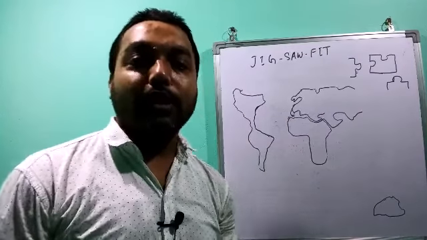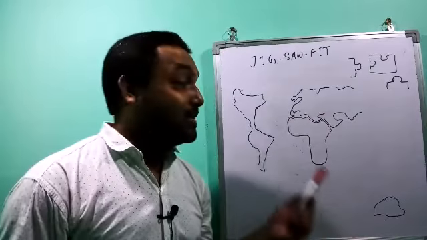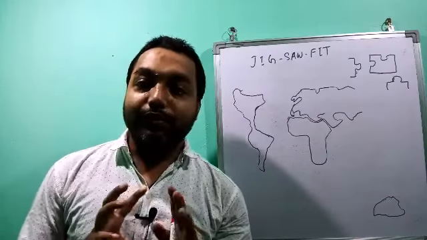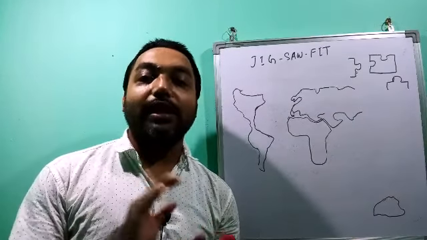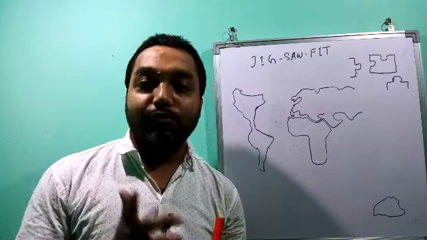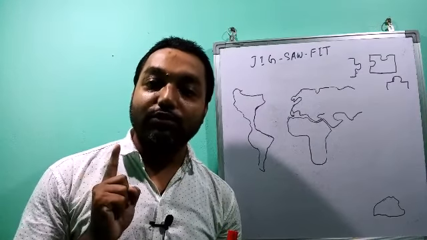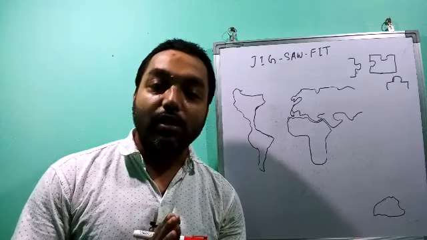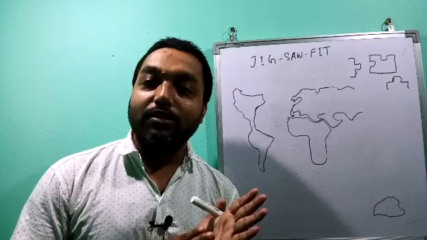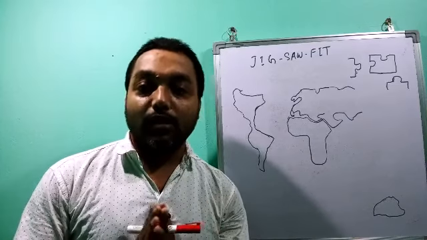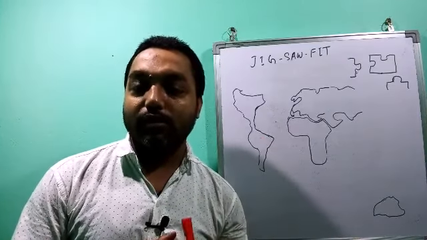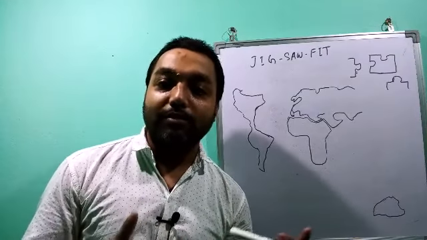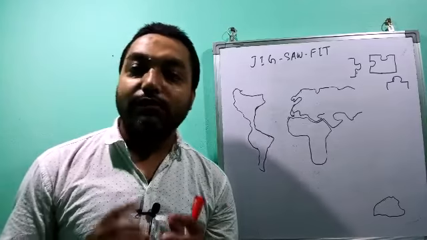So far whatever we have discussed is just an assumption, just a story, you can say. To prove that story, there should be certain evidences, certain proof to show that this story is actually true and acceptable. Different evidences were put forward by Alfred Wegener. First let us discuss the evidence that was put forward by Alfred Wegener. Then we can go to the other proof that was found later on.